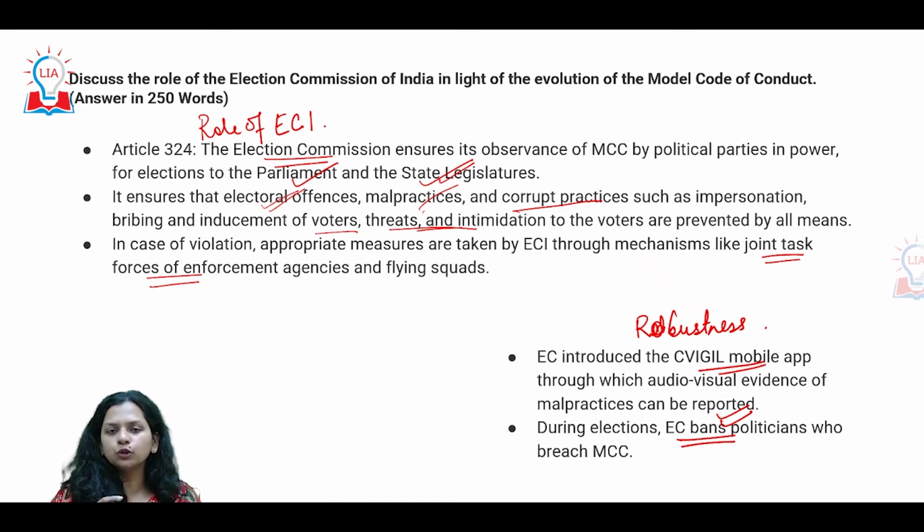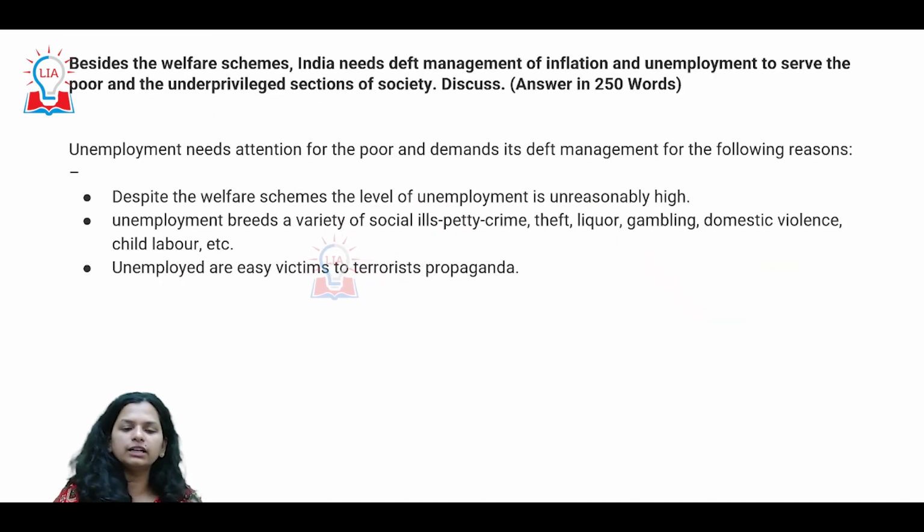So over the years, not only has this turned out to be an important decorum to be maintained just before the elections and even soon after, but it's also something through which we are trying to create a kind of culture around the electoral system. And that is where this culture is being reinstated, reinforced, maintained and managed by the Election Commission. And that is our answer to the role of the Election Commission as far as the Model Code of Conduct is concerned.